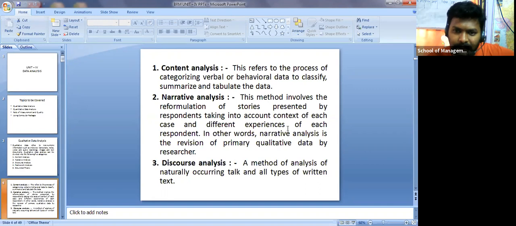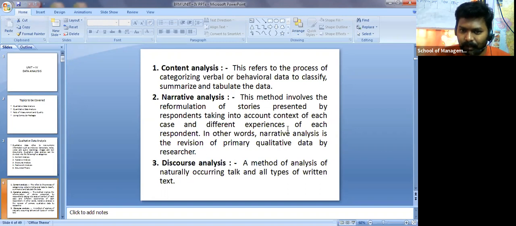So when a researcher collects information from people by conducting an interview, then it is recorded, and then he listens to that recording, and once he listens, then he understands what type of person you are, taking into account the context of each case and the different experience of each respondent. So how one person behaves in one particular context or situation, you are not going to get the same response from another person. It depends upon his attitude, his perception, and his behavior towards that particular situation.